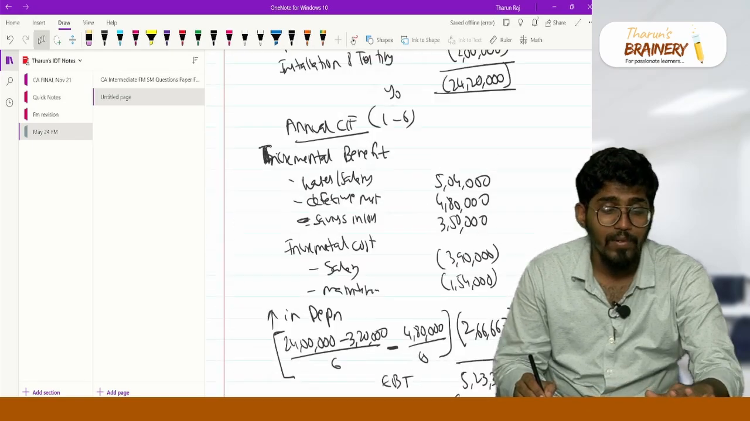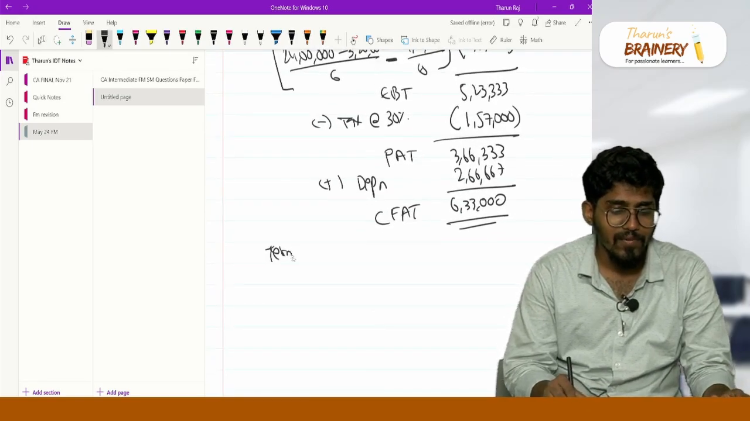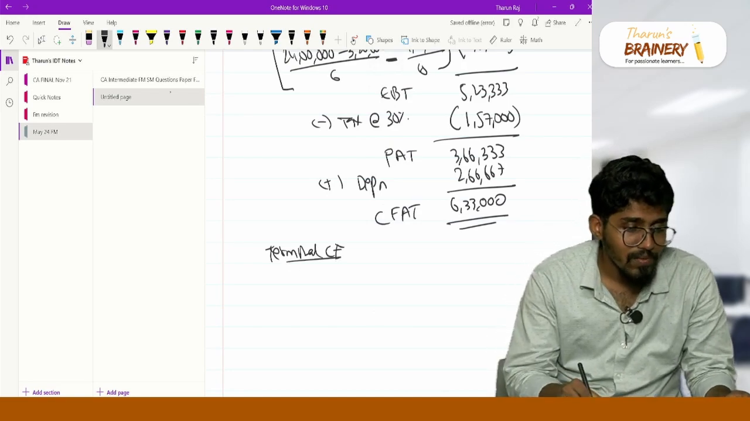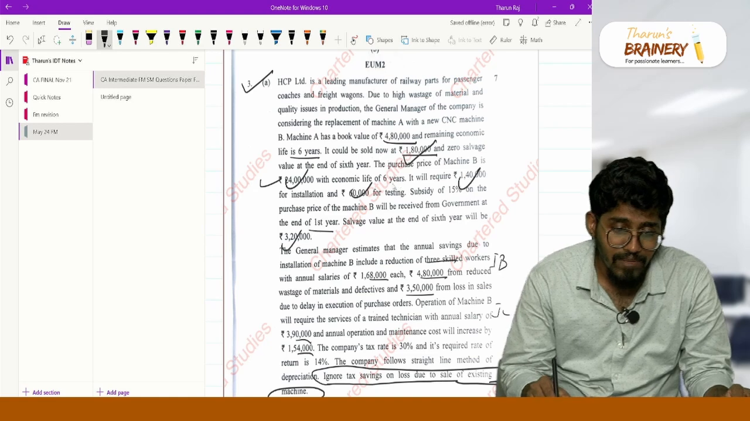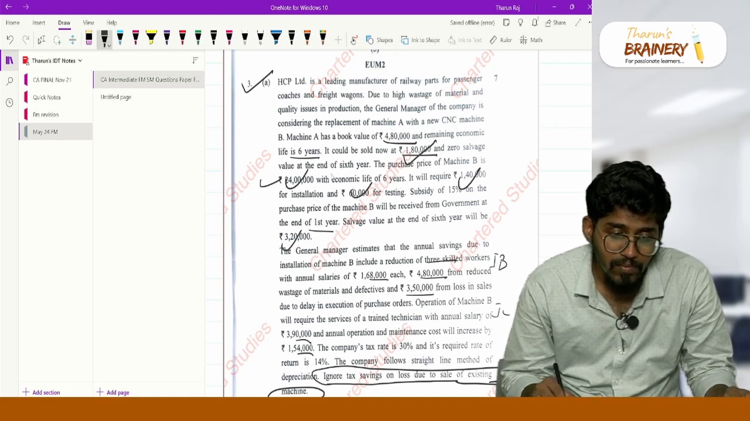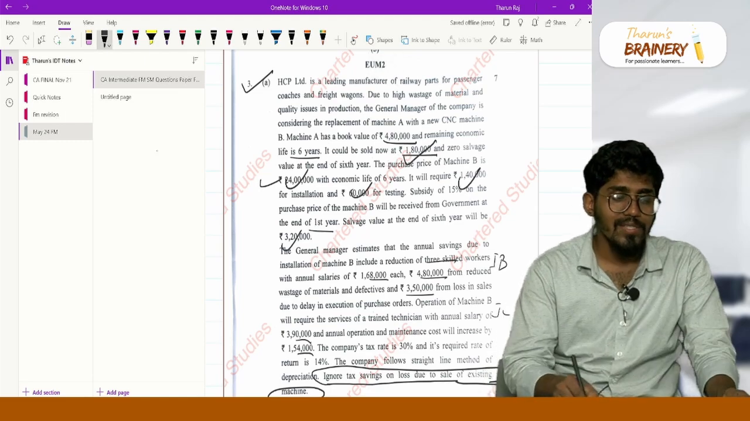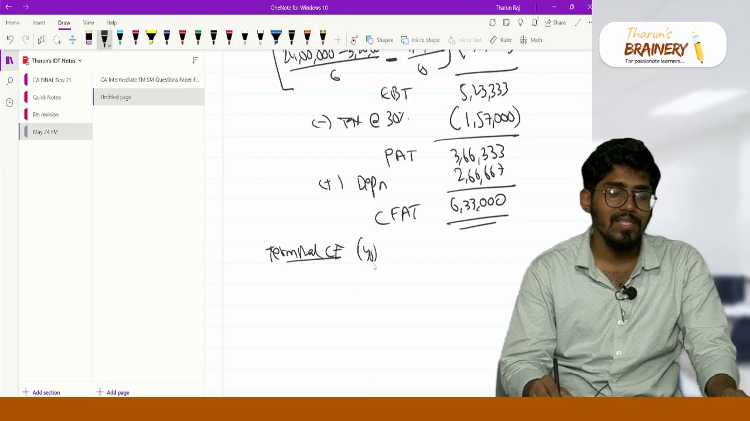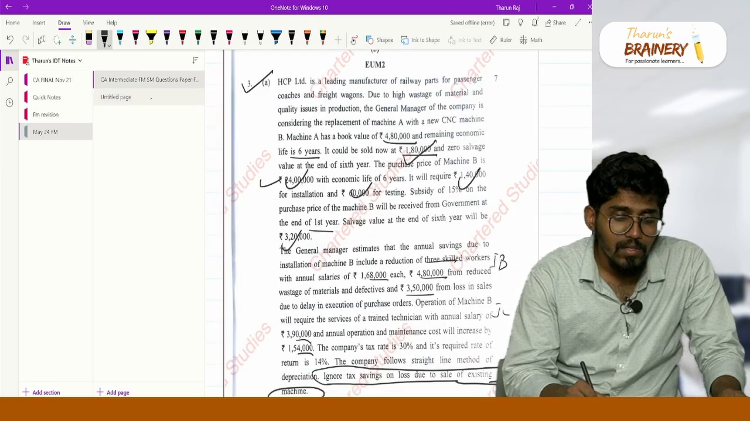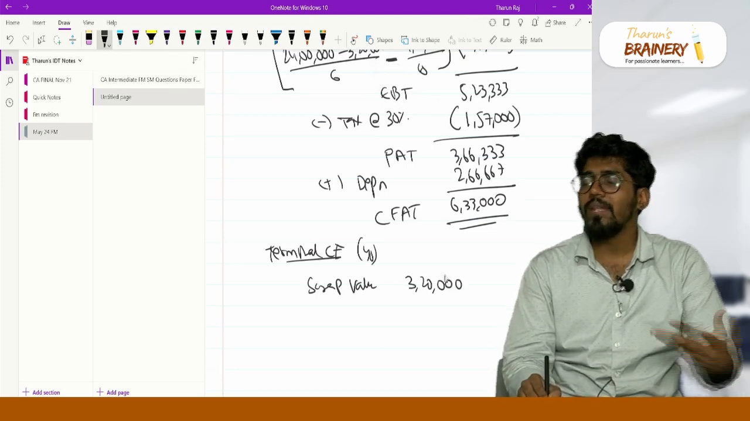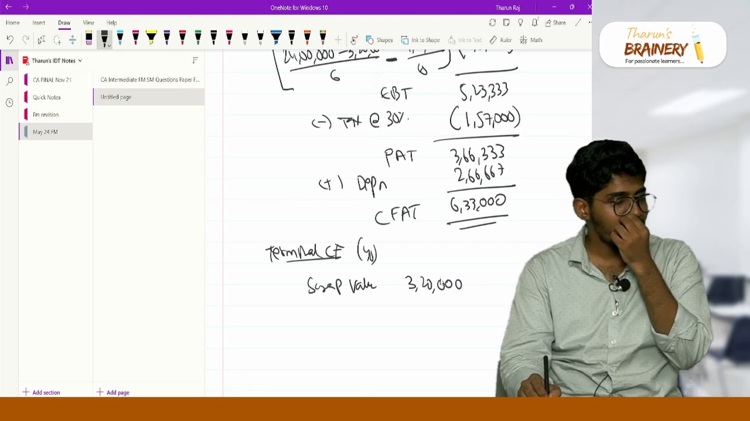Now the terminal cash flow, correct? What are you receiving? At the end of the project, you will be receiving the scrap value. Where is the scrap value? It could be sold at 1,90,000. In the sixth year, the value is 3,20,000, correct? So this is year 6, and you will receive a scrap value of 3,20,000. Do you have any working capital investment? No working capital investment, so nothing there.